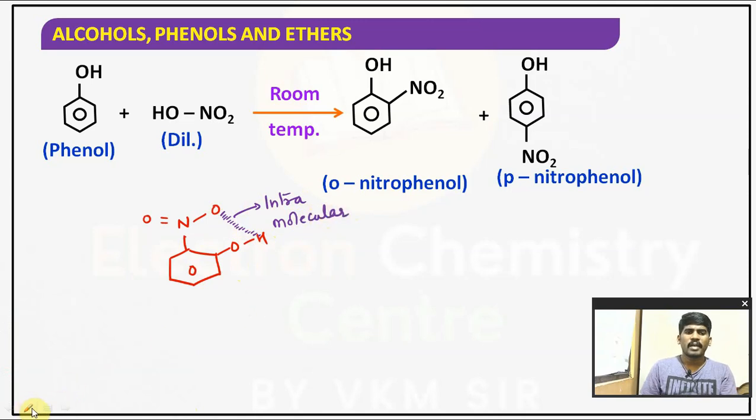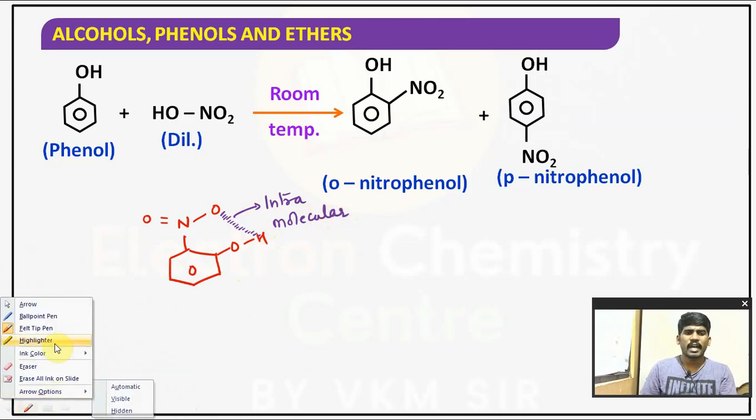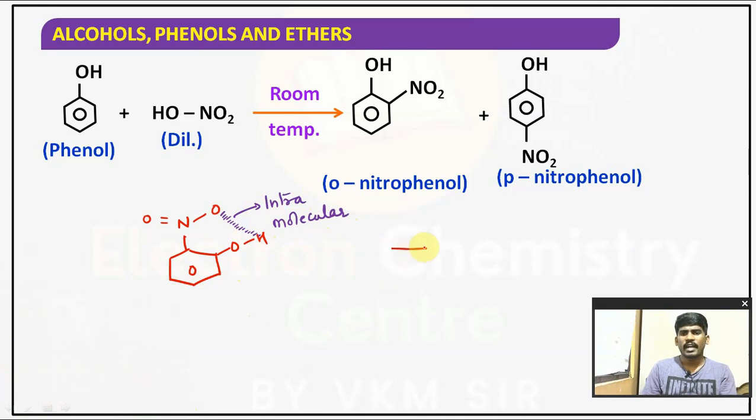But the second one we have is paranitrophenol. Paranitrophenol cannot undergo intramolecular hydrogen bonding. Instead, it can undergo intermolecular hydrogen bonding, meaning between two different molecules of paranitrophenol.